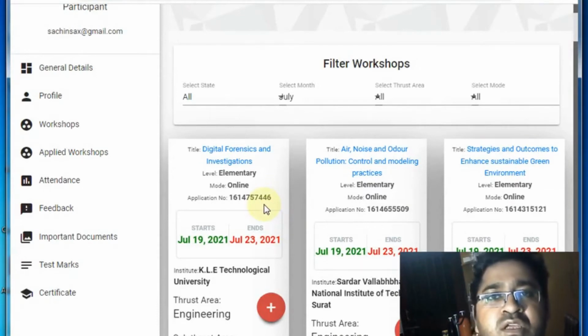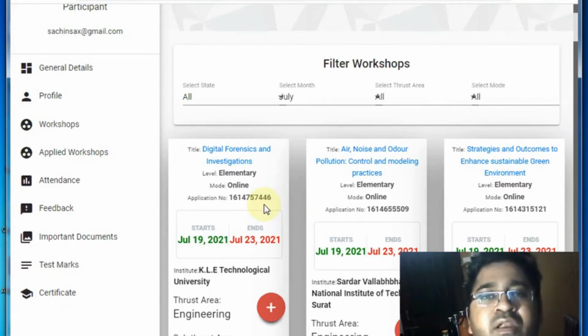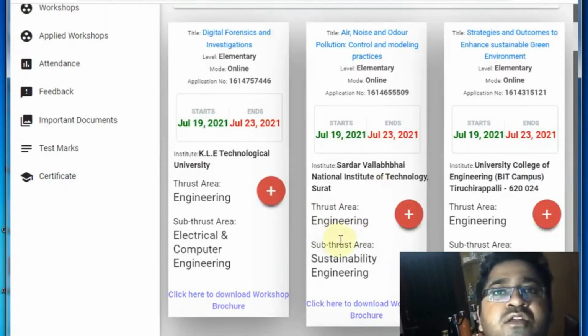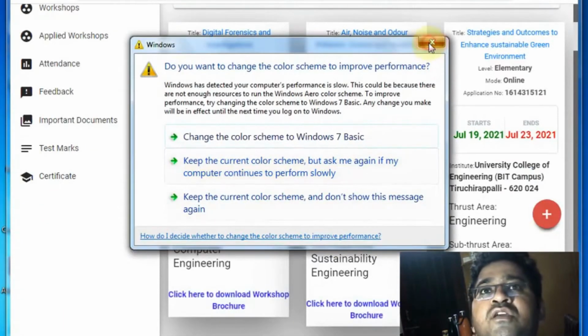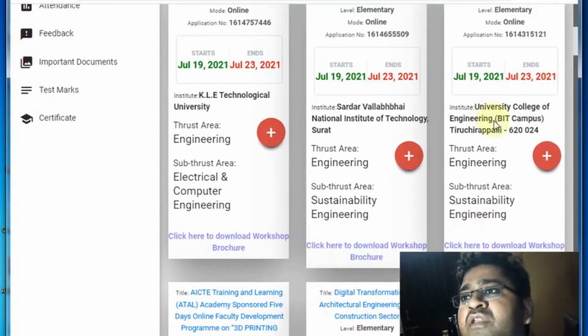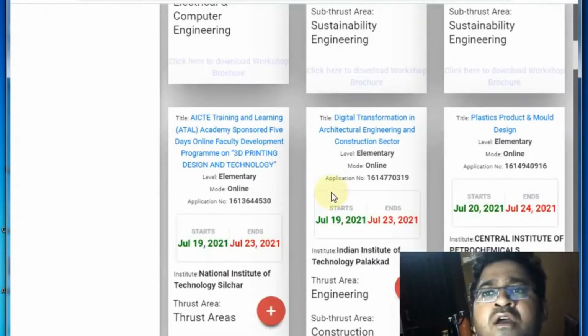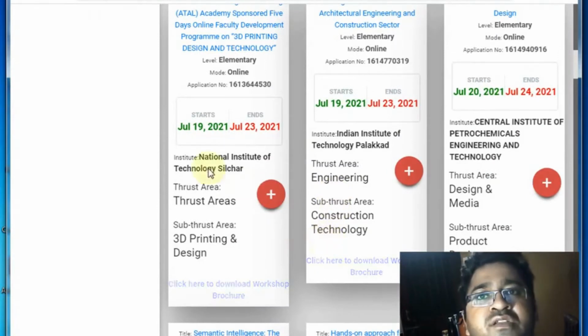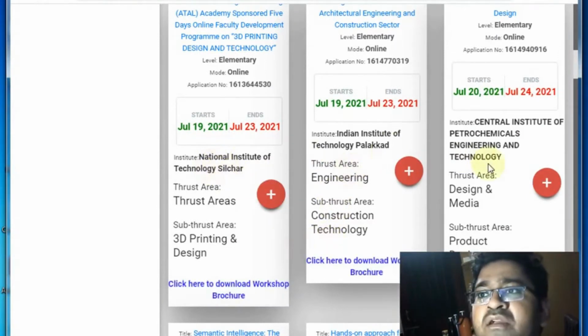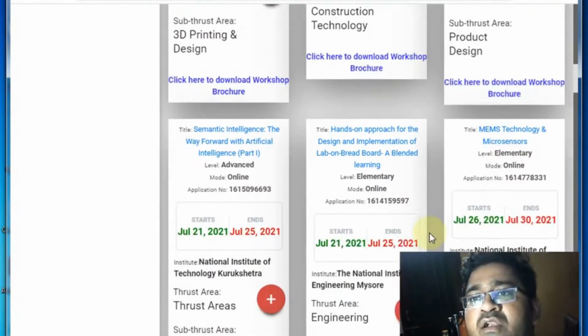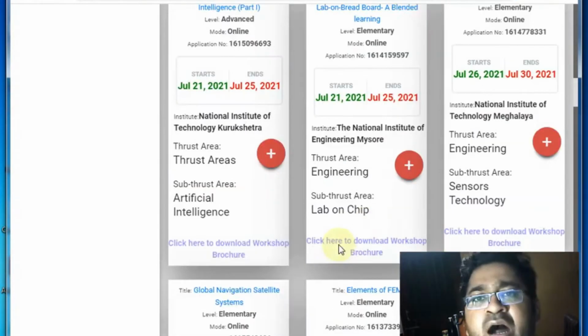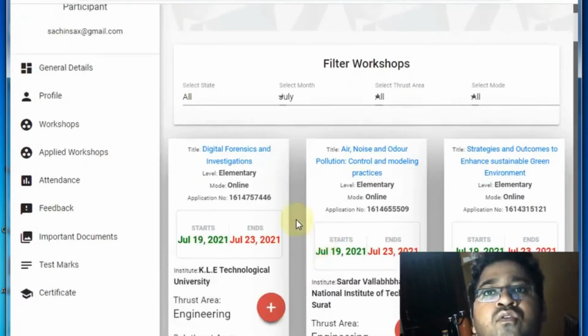Once we click on the recently scheduled FDPs, faculty development programs, you can see, on the basis of month and year, what kind of FDPs are scheduled by several IITs and NITs. The best part is they have very veteran faculty members and teachers conducting these sessions, with 5-day or 6-day programs.